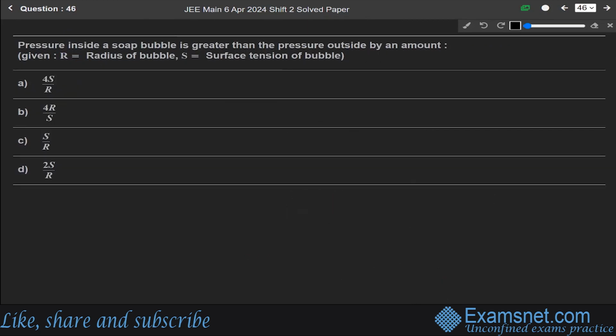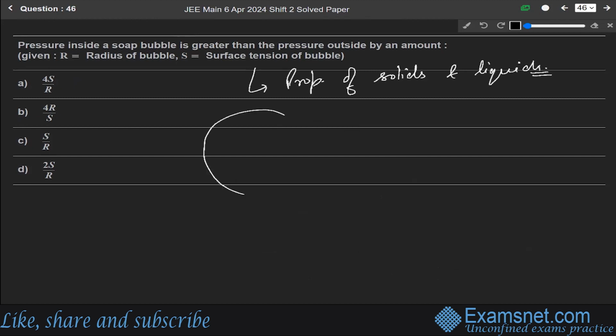Now next question 46. Pressure inside a soap bubble is greater than the pressure outside by an amount. This is from the chapter of properties of solids and liquids. We have to find the pressure inside the soap bubble. There are two liquid-air surfaces in the bubble.